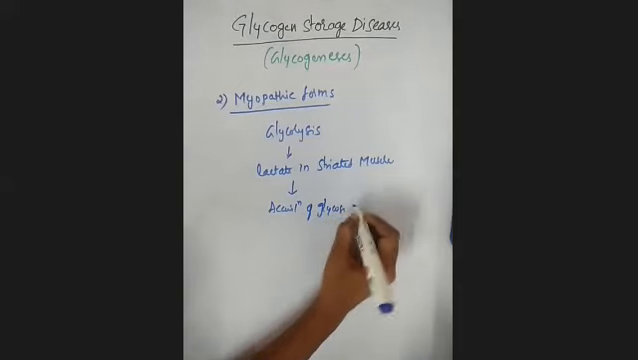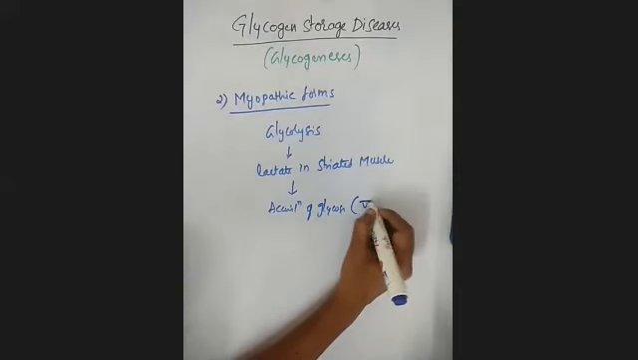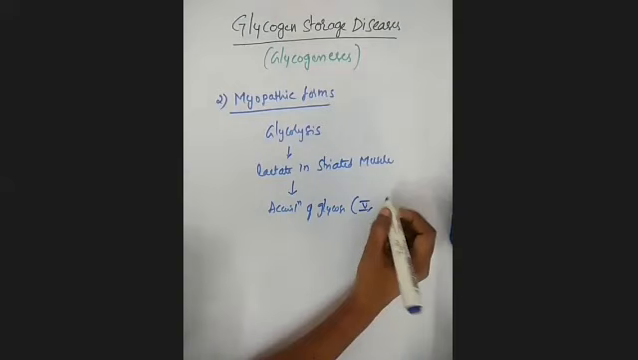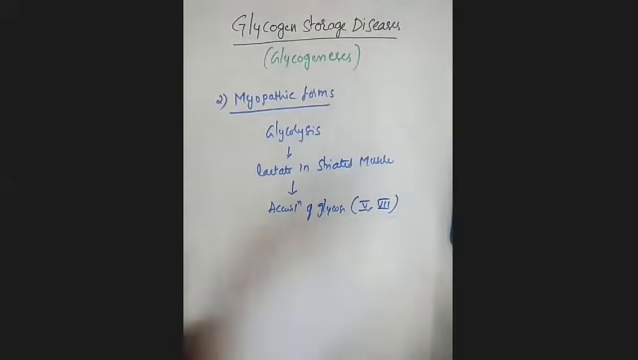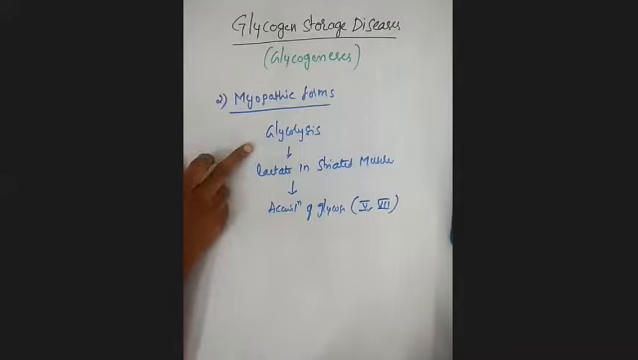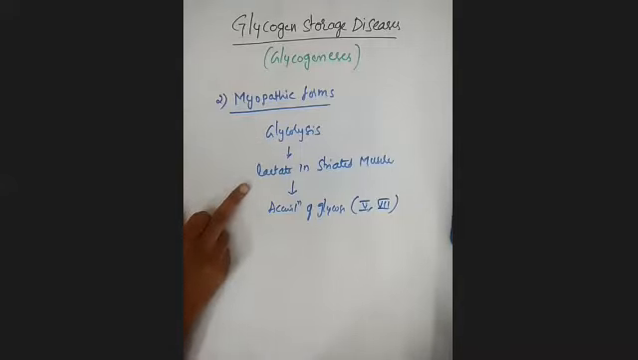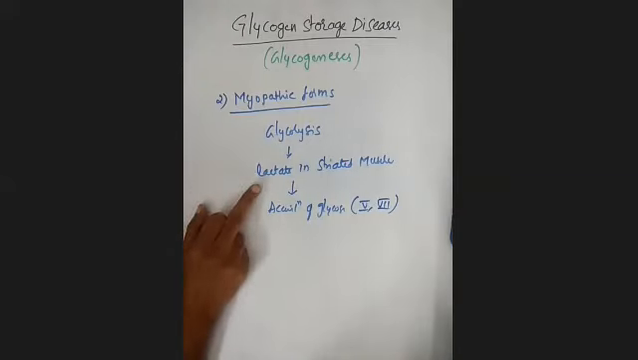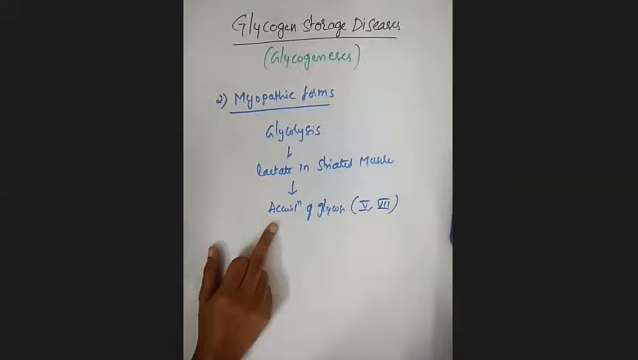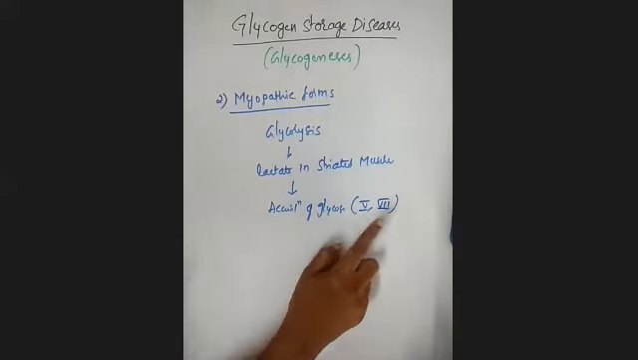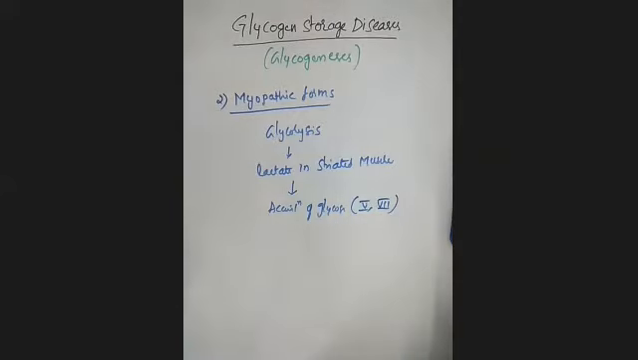See, these forms you will call type 5 and type 7. Clear. This is the myopathic form. What is this myopathic form? Here there is a genetic deficiency of glycolysis to form lactate in the striated muscles. Clear. As there is no lactate formed in the striated muscles, it results in the accumulation of glycogen. This you will call type 5 and type 7 glycogen storage disease.